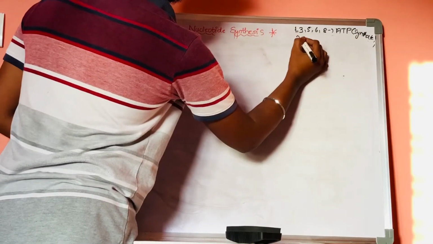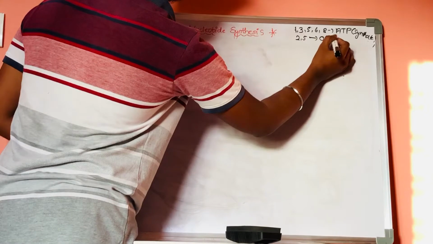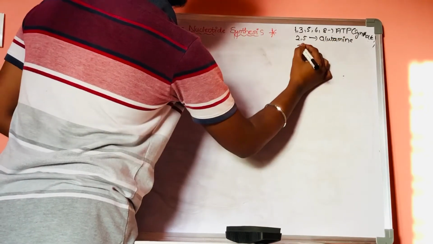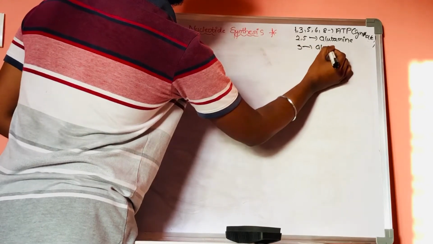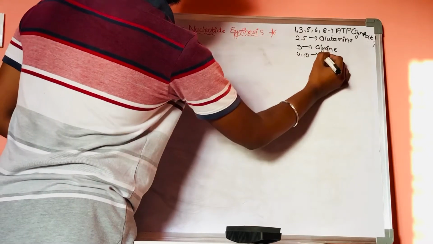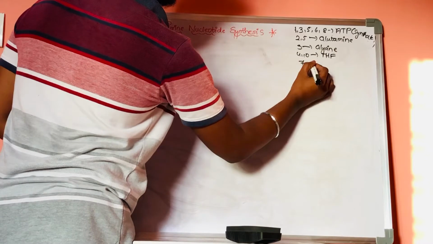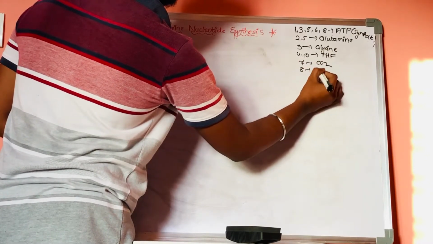Next, steps 2 and 5 require glutamine. Now the third step requires glycine. Fourth and 10th steps require tetrahydrofolate. Now the 7th step requires carbon dioxide. The 8th step requires aspartate.